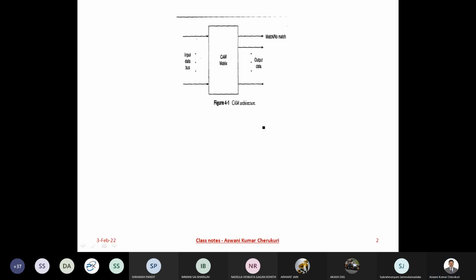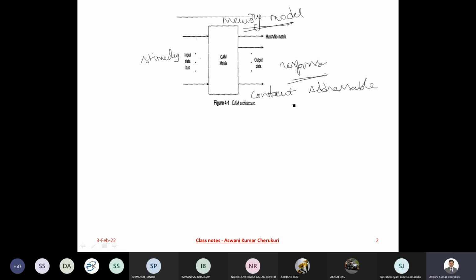Are you able to see that? Yes. So you are going to have a memory model. How do I bring the memory model? We will discuss that. To that memory model, I'm going to submit a stimulus for which I'm going to get a response. This is called content addressable memory, called CAM. So that means you are creating the memory based on the content.